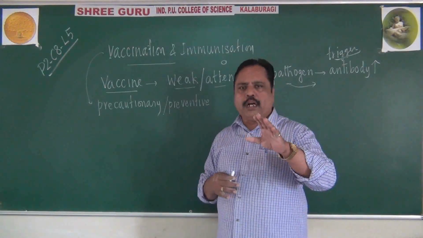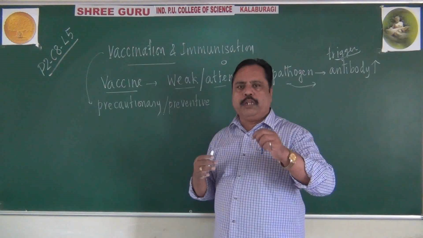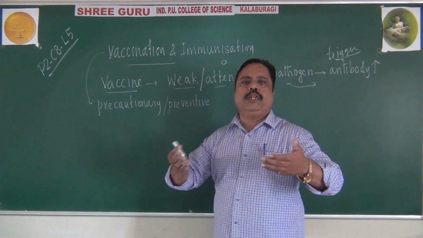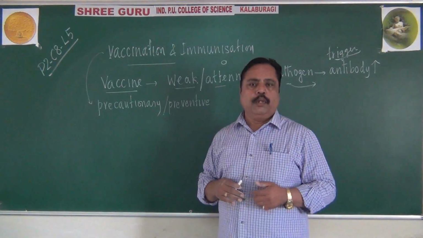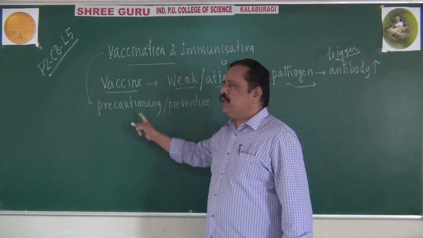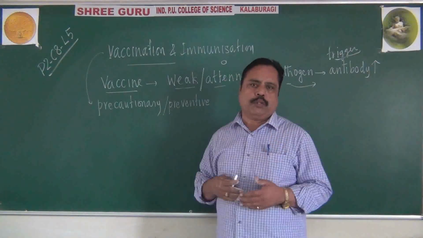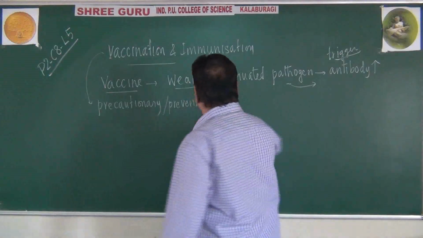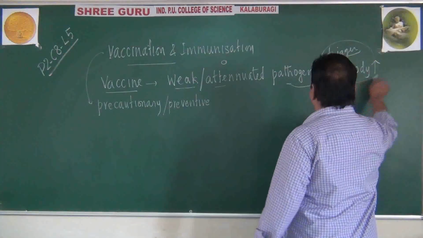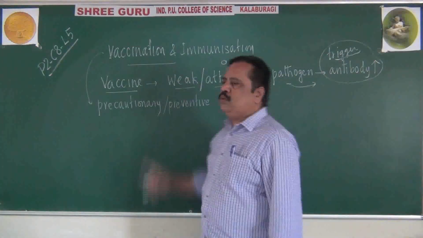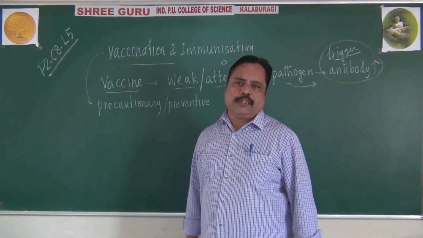So a weak, harmless microbe, or a dead microbe, is thought to be a harmful microbe. Because of that, what happens? Our immune system will start showing a response. Our immune system will start producing the antibodies. That is what we do in immunization and vaccination.